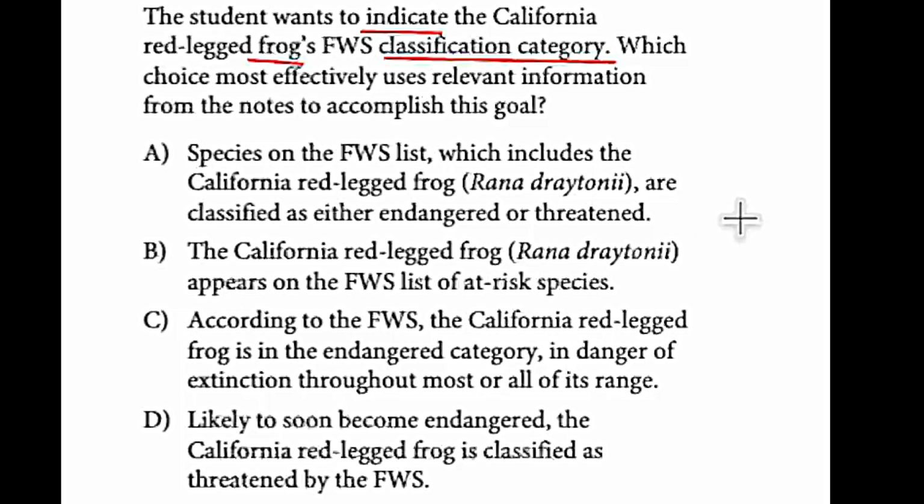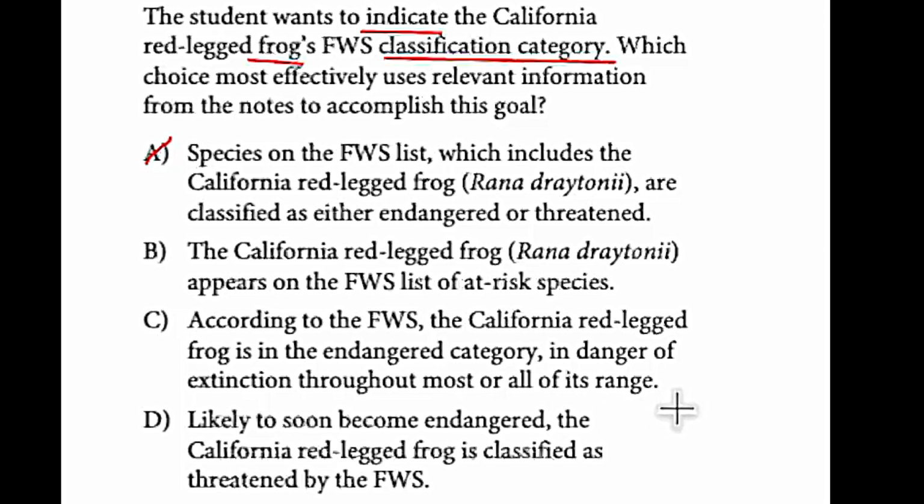Choice A, species on this list, which includes the frog, are classified as either endangered or threatened. So that's talking about all species rather than just this frog, and it's also not clarifying, so I'm going to say no. B, the California frog appears on the list as at risk. That does tell me, so I'm going to keep that one. C, according to the FWS, the California frog is in the endangered category. So again, that's telling me the classification, so I will keep that one as well.